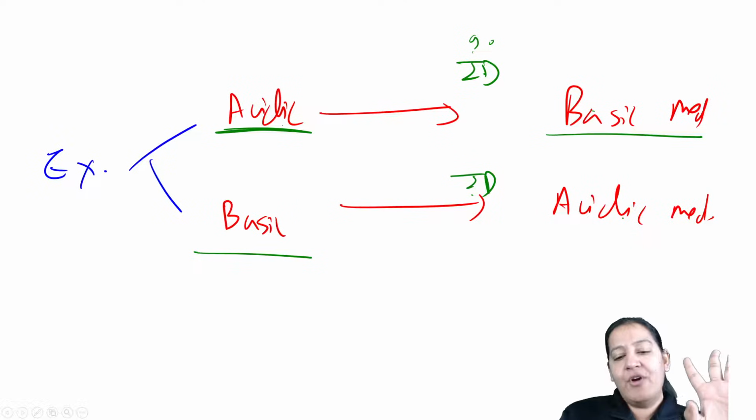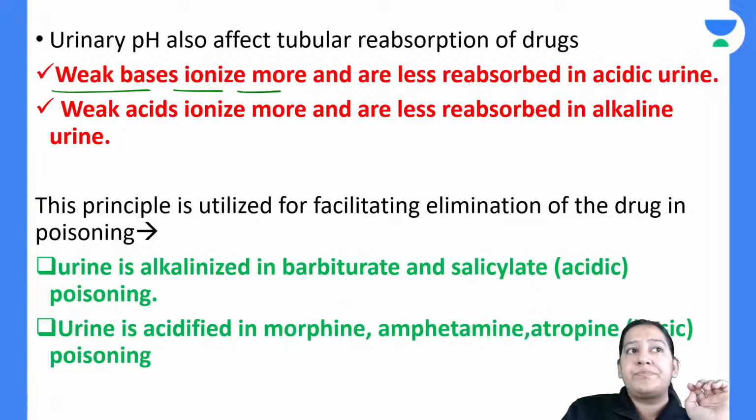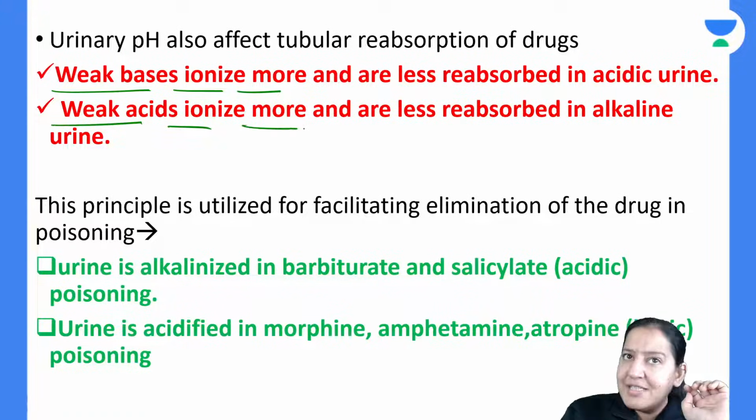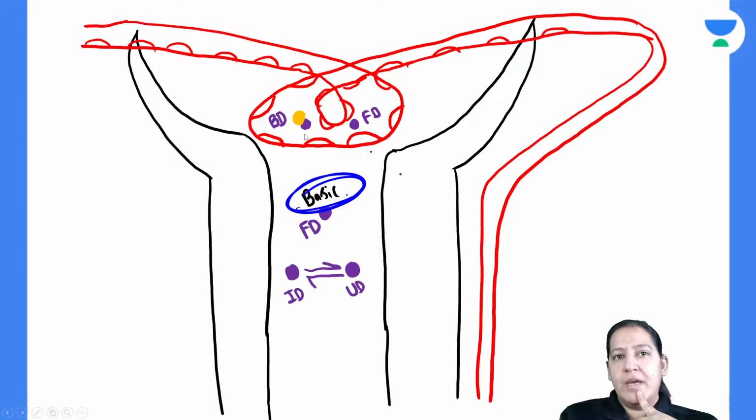Have you got it? So this is the summary you have to understand. Weak bases and weak acids are ionized more in the opposite medium. Have you got it? Yes or no? Do you want it again?